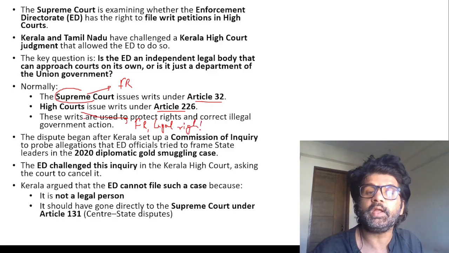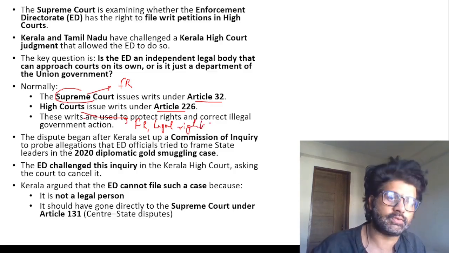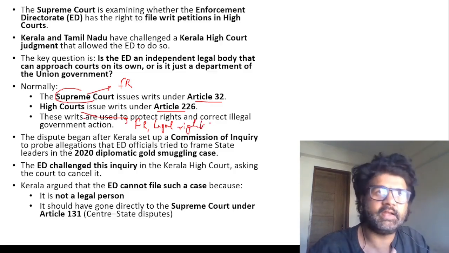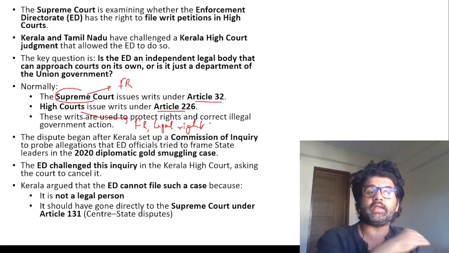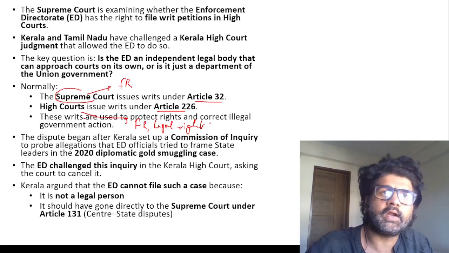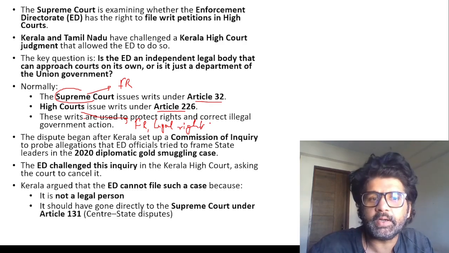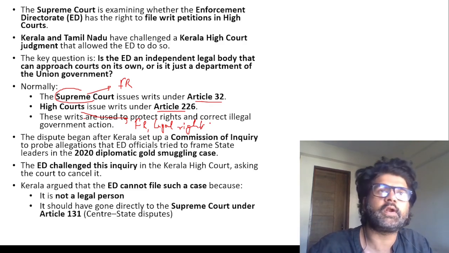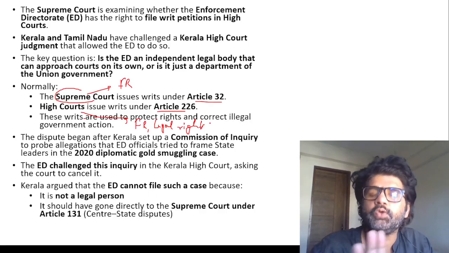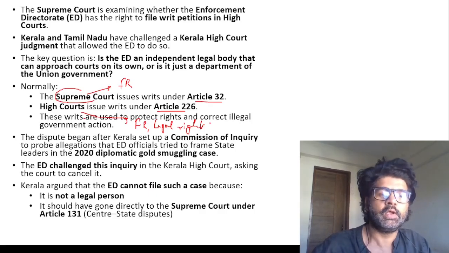In the case of the Supreme Court, if a writ petition has been filed, they have to entertain it. On the other hand, if a writ petition is filed under Article 226, the High Court may or may not entertain it. It's not always compulsory, because writs are also taken for legal rights. You will understand each and everything, just be with me.